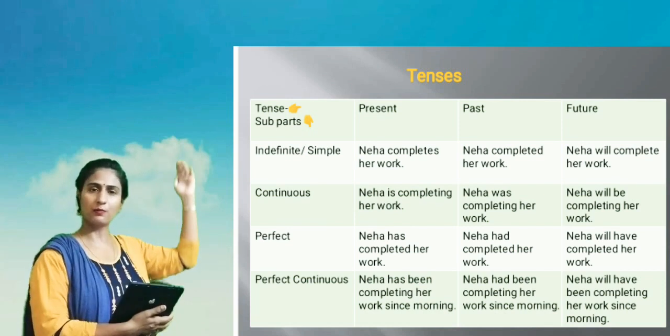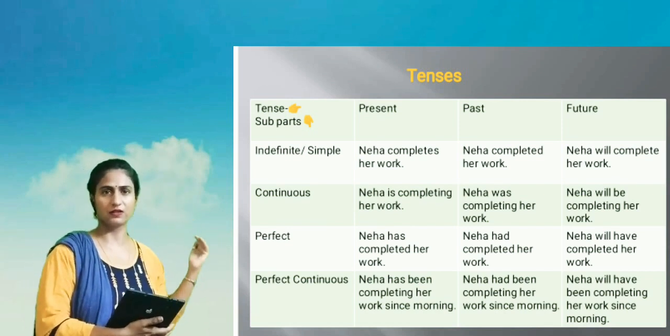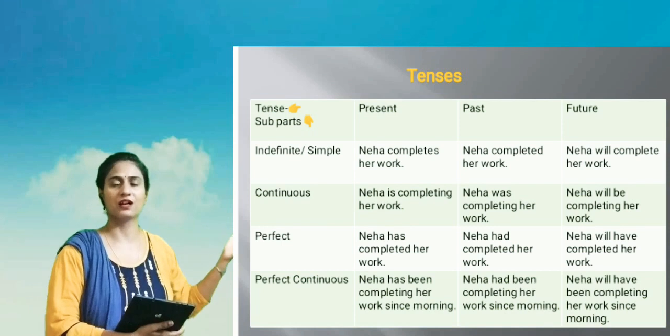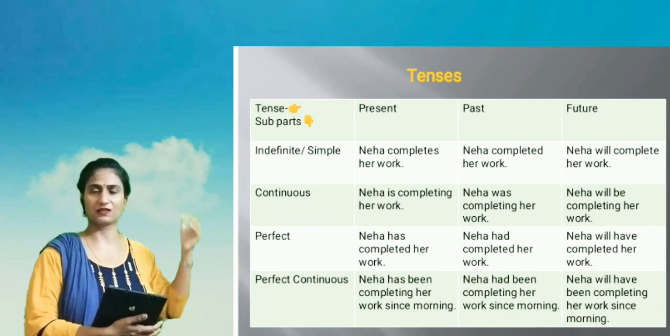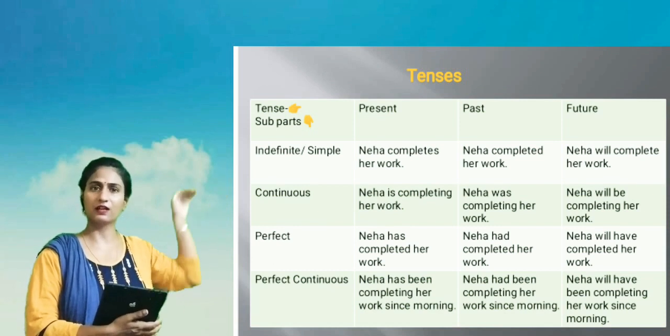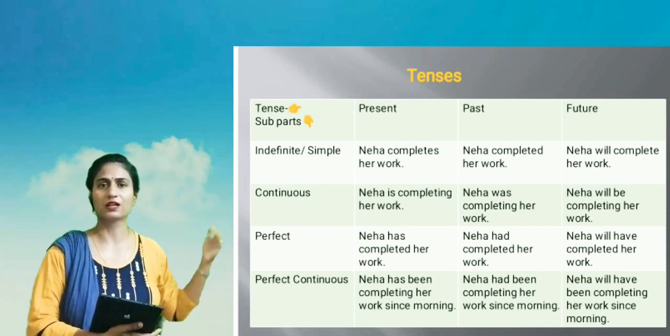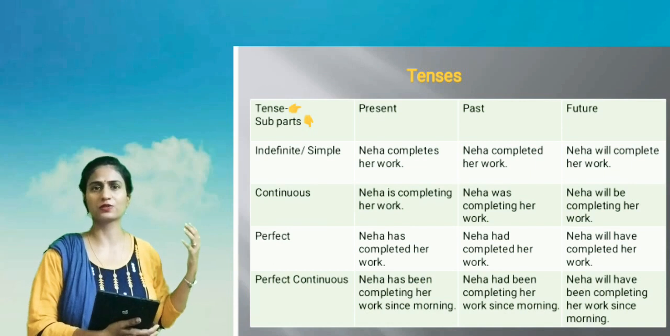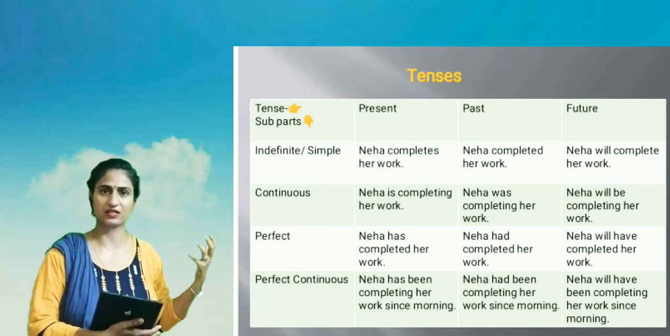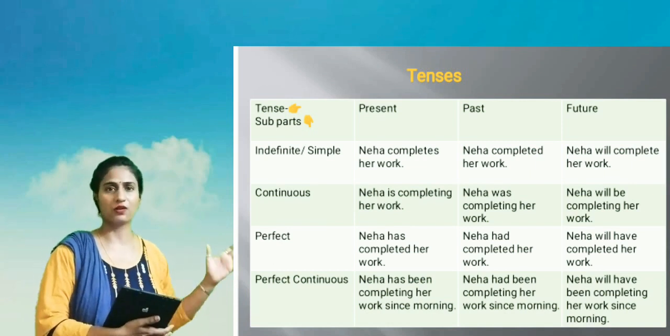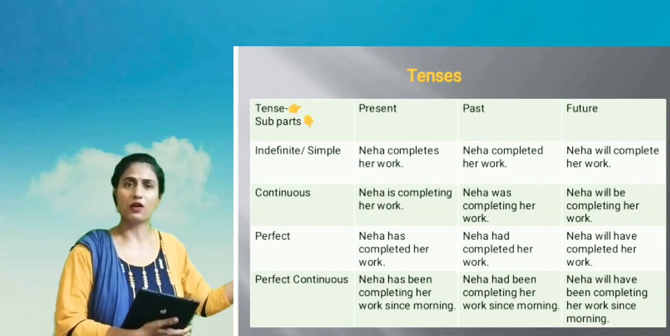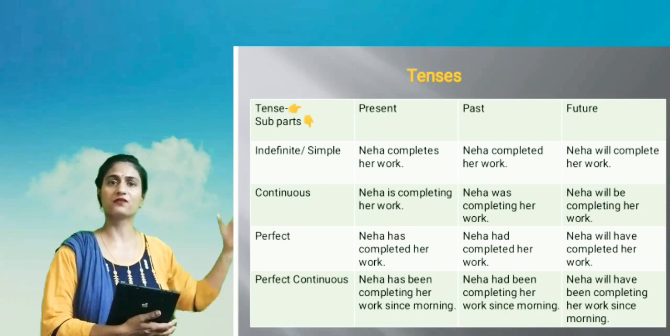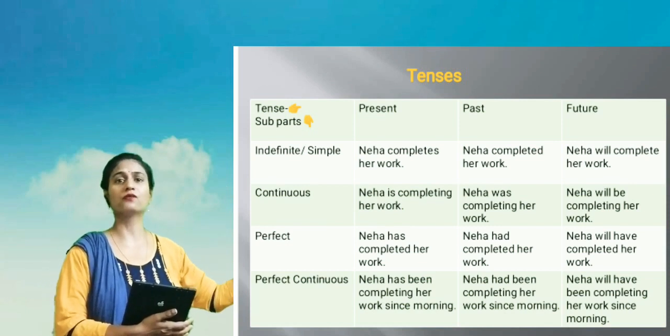Now come to present continuous: Neha is completing her work. Children, we are changing the same sentence. Neha completes her work; here, Neha is completing her work. In continuous we use is, am, are in present, and in past we use was, were. So Neha is completing her work, Neha was completing her work, and in future, Neha will be completing